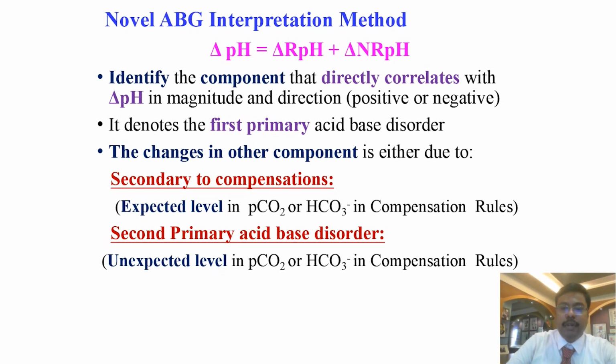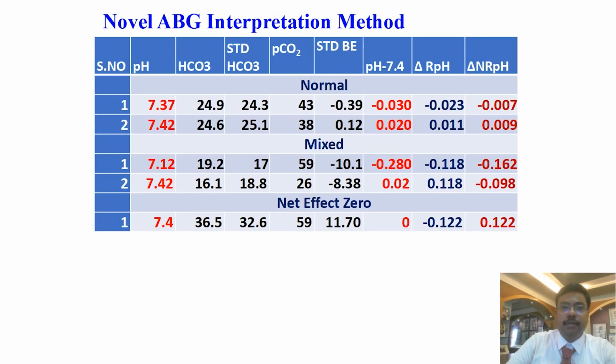This can be easily identified using the compensation rules. If the PCO2 or bicarbonate level is as expected, then it is due to compensation. If the level is unexpected, then it denotes a mixed acid-base disorder. A few examples are shown.